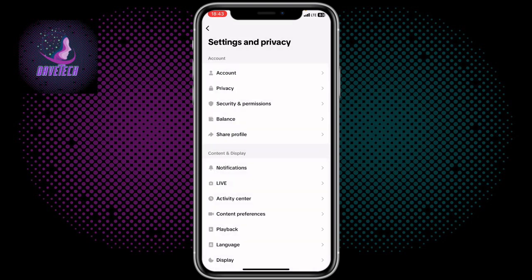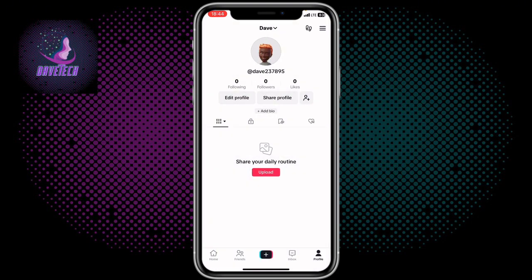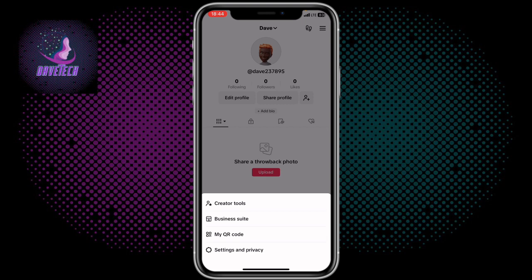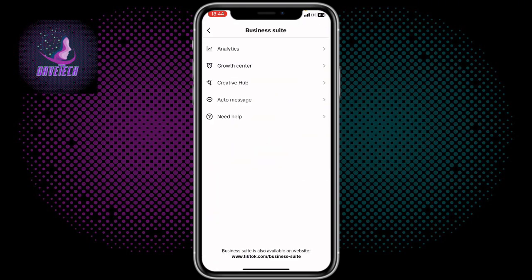Now once you are done switching to business account, come back here and then click on the three lines at the top here and click business suite. Remember, we are trying to find out trending hashtags. Now when you are on business suite, click on creative hub.